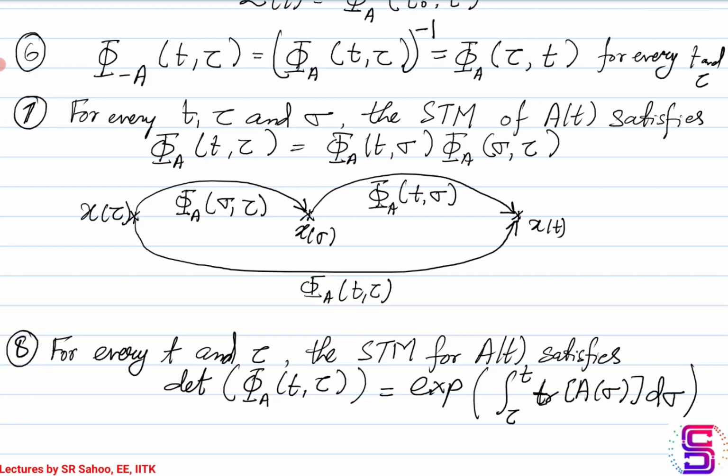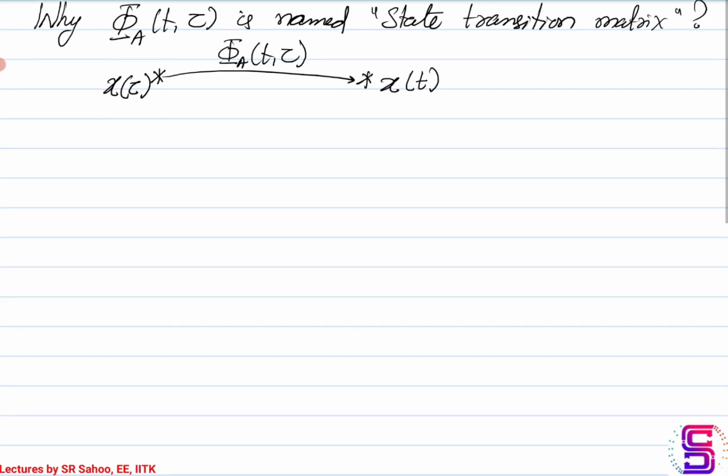Okay, so why is phi A t comma tau named as a state transition matrix? Okay, the reason is, when this matrix acts on a vector whose information is there at time t equal to tau, it tells you what the state vector is going to be at some time instant t. Okay, so it is basically responsible for the transition of state from tau till t. Hence the name state transition matrix.